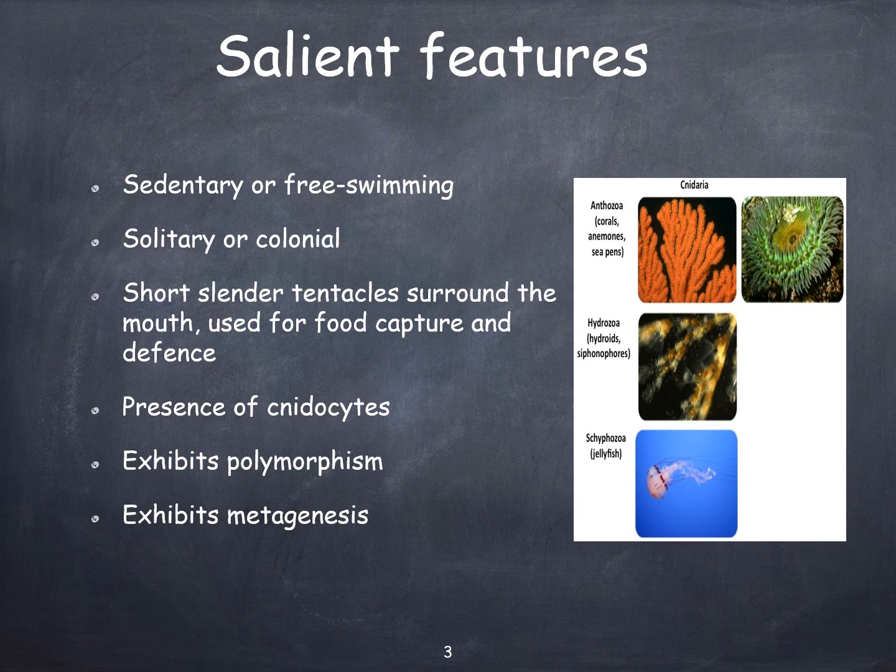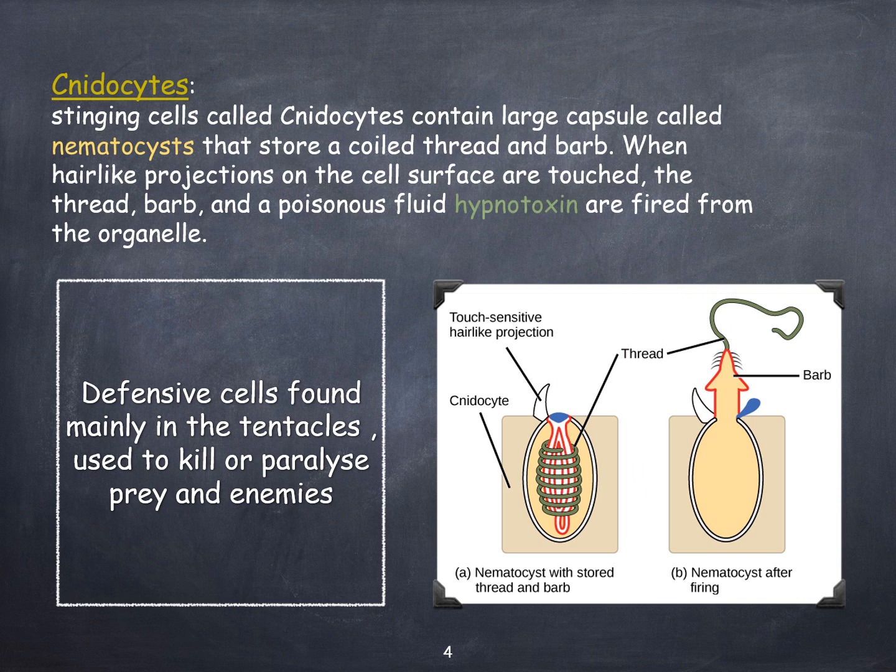Salient features of phylum Cnidaria. They are sedentary or free swimming and solitary or colonial. The mouth is surrounded by short, slender tentacles used for food capture and defense. Certain ectodermal cells possess cnidocytes or stinging cells in which there is a capsule, the nematocyst. They exhibit polymorphism, and the life history exhibits metagenesis.